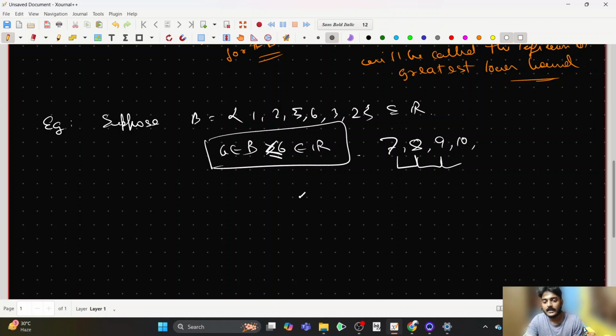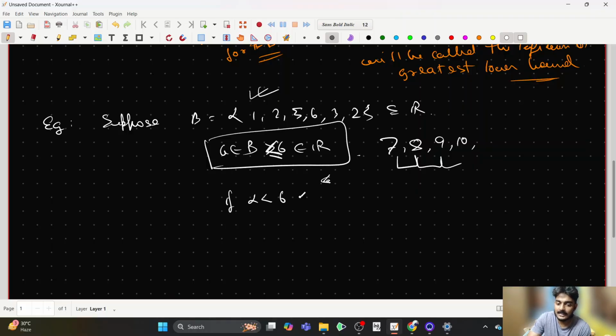But if alpha is a real number which is less than 6, it will no longer act as an upper bound for this set B, because 6 is an element of B.